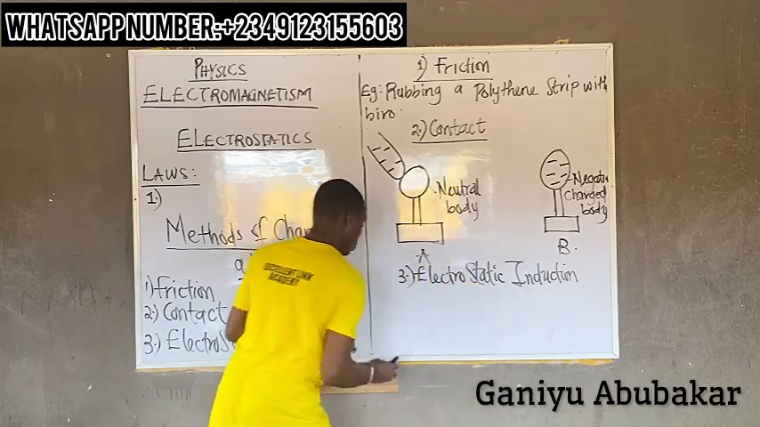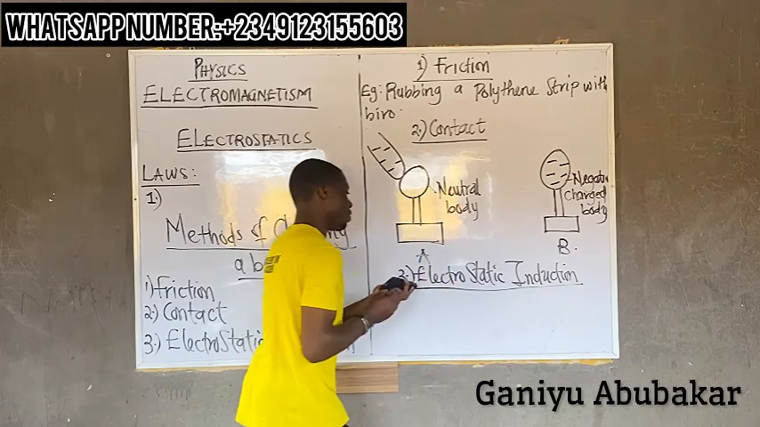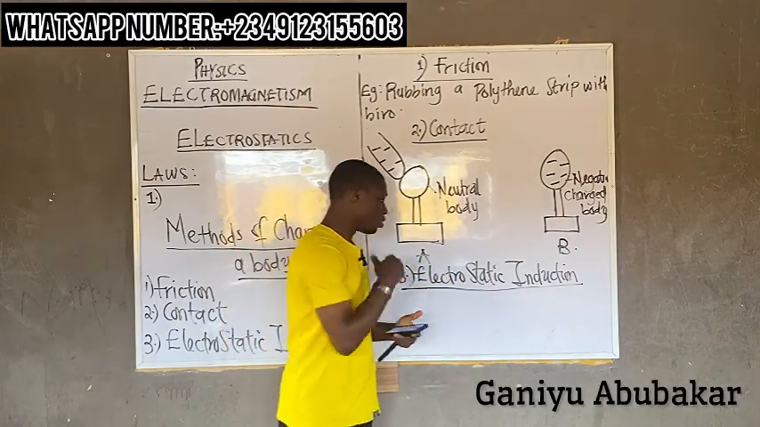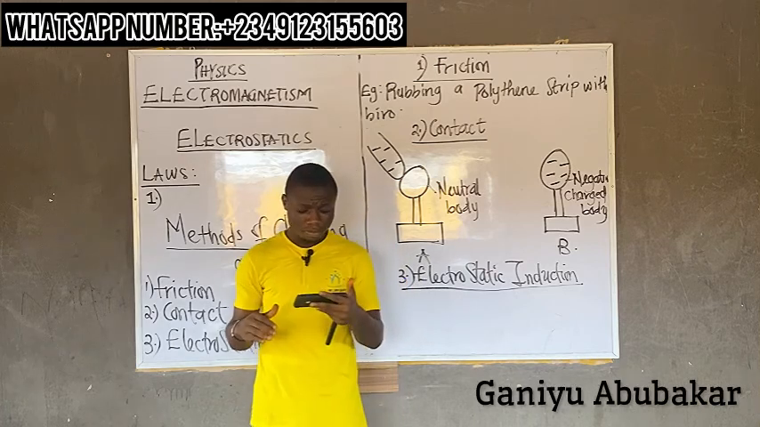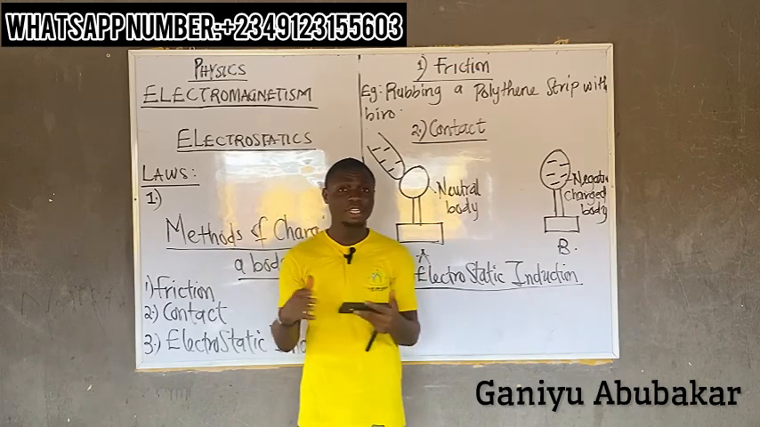By electrostatic induction. Definition, please. All right, let's explain by electrostatic induction. Electrostatic induction involves charging a neutral body by placing it close to a charged body without any necessary contact between the two bodies.